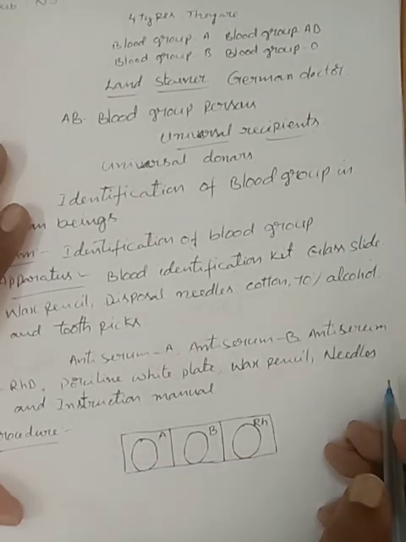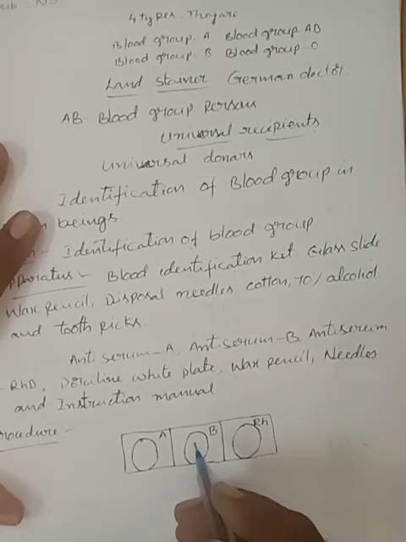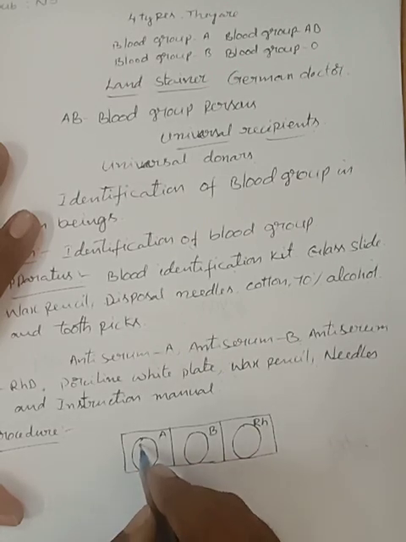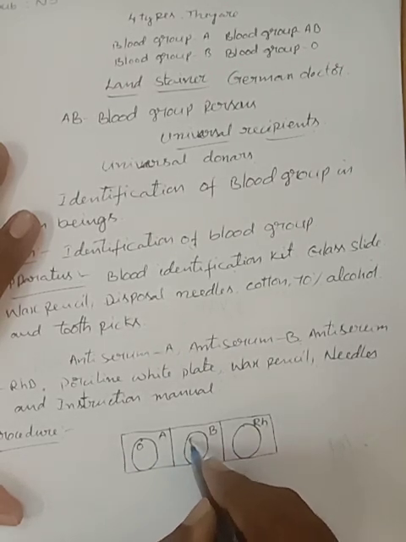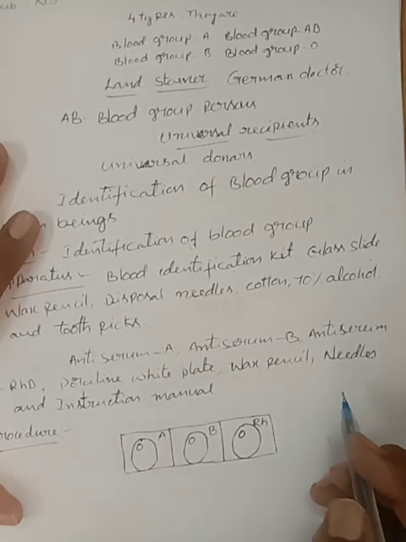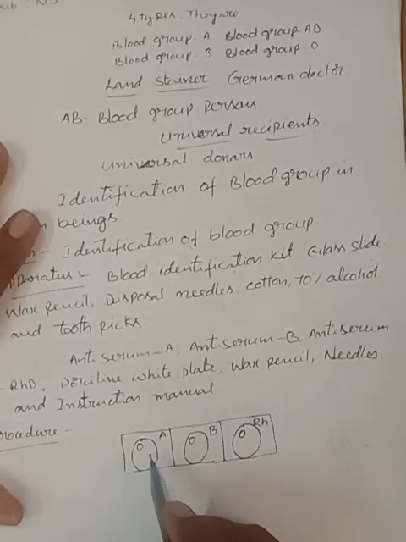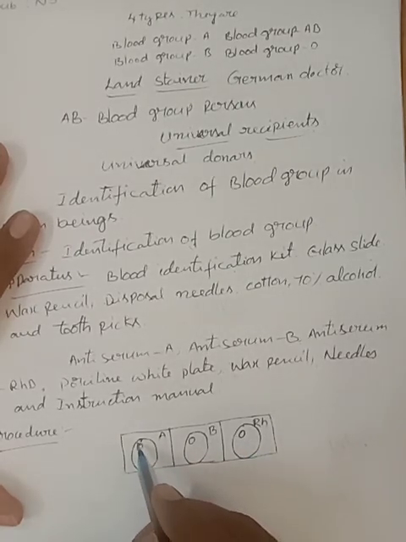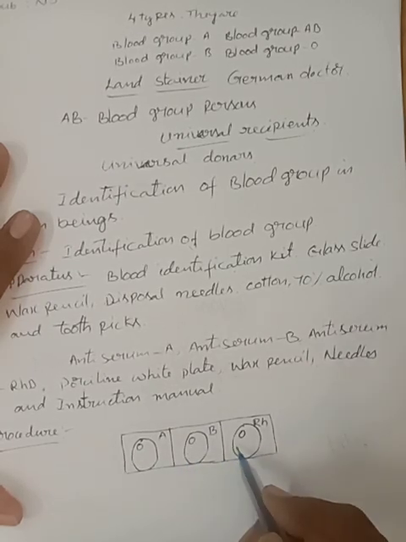Okay, children. Now place one drop of the corresponding anti-serums near the edge, but within each of the circles. This is anti-serum A, this is anti-serum B, this is Rh anti-serum. Place one drop of the corresponding anti-serum near the edge of each circle.